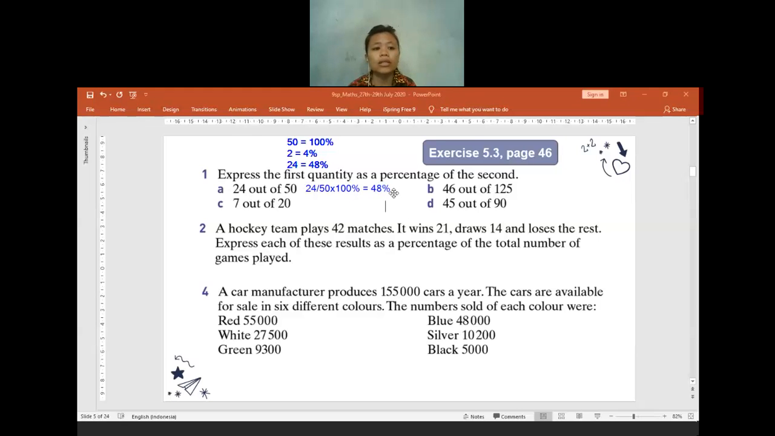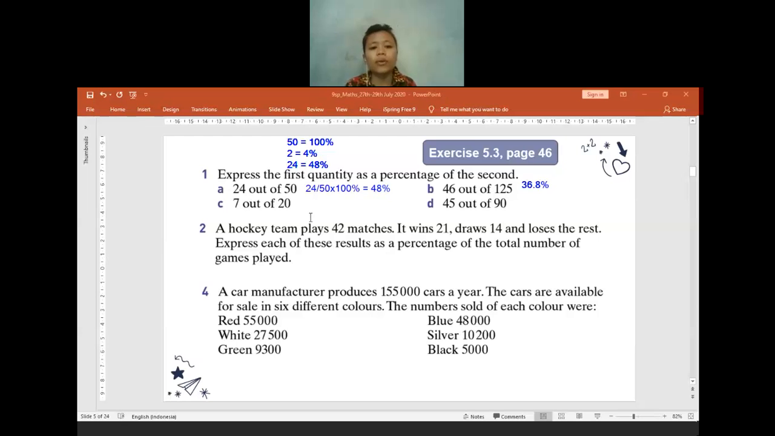Is there anyone? No, teacher. Okay. If no one has any confusion, I will move to question B. 46 out of 125. How many percent will it be? 36.8%. Is there anyone who got a different answer or got confused here? No? Okay. No one texted me through the chat box, so I think none of you have any difficulties.